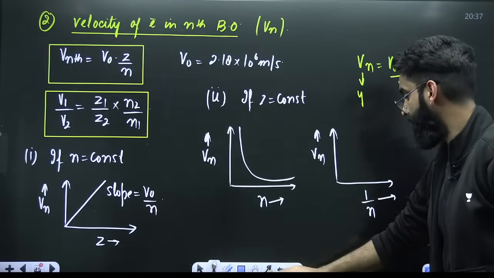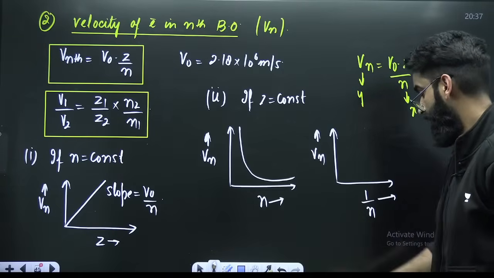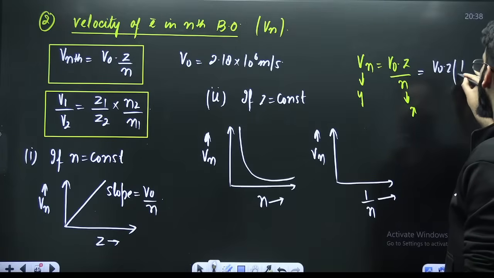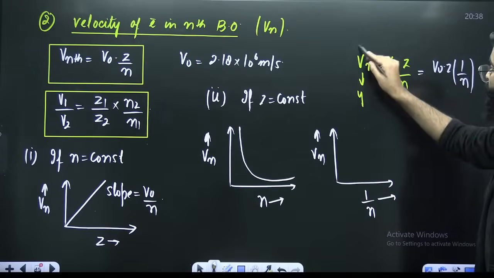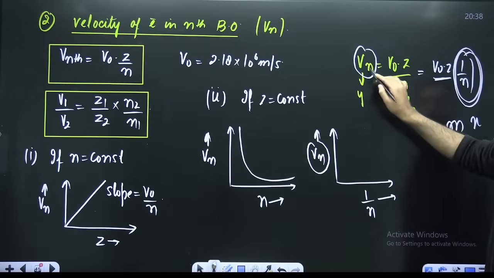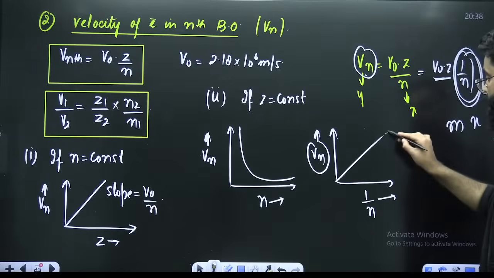Now tell me one thing. Vn versus 1 upon n, can't I write it like this? V naught Z multiplied by 1 upon n. So Vn you are plotting along the y-axis, 1 upon n along the x-axis. So this becomes your m. Y is equal to mx, a straight line.